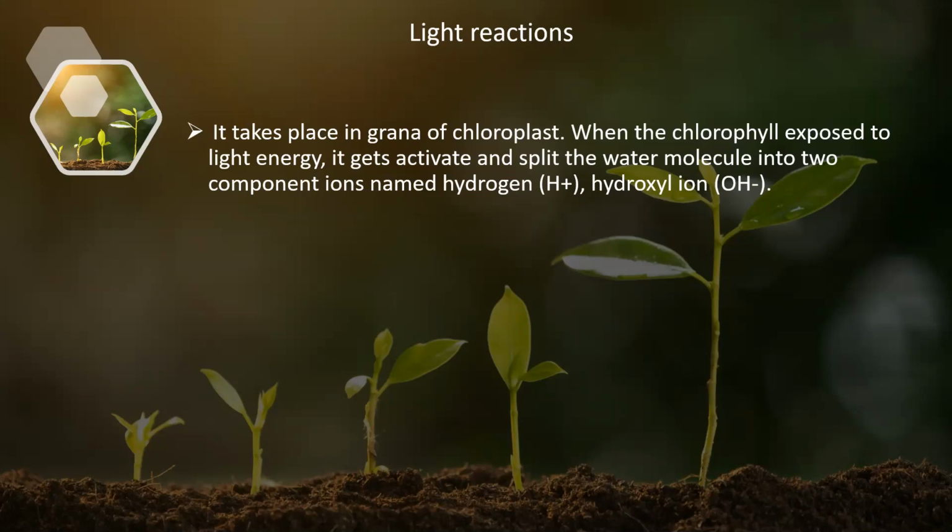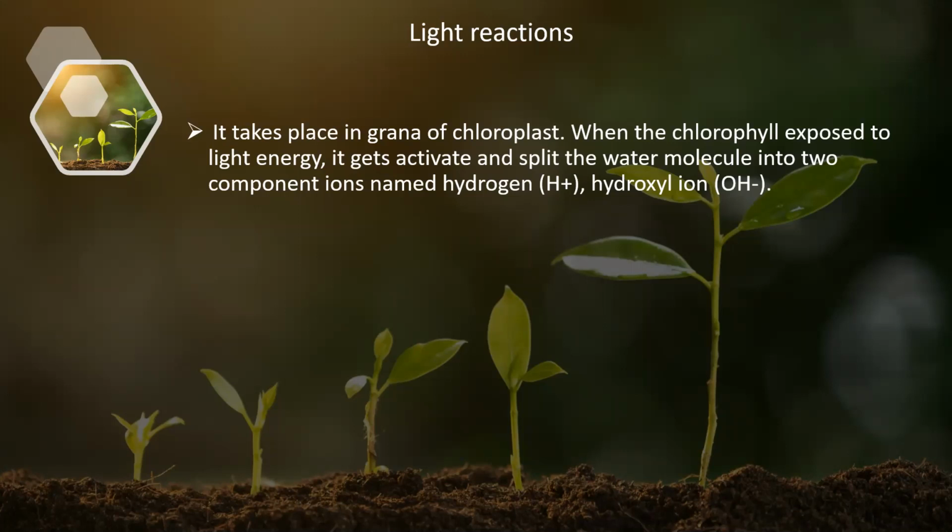We know that the raw materials for photosynthesis are carbon dioxide and water. These are the two simple inorganic materials. Now the first step of the light reactions: before photolysis, it is not the chloroplast but the chlorophyll molecule that traps the light energy, as I explained when discussing the structure of the chloroplast.